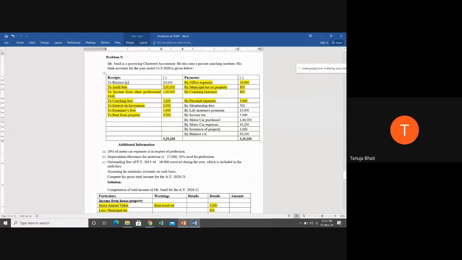No, it is your no. So very good. It is not going to come anywhere. Next, by membership fees. I'll tell you what membership fees is.